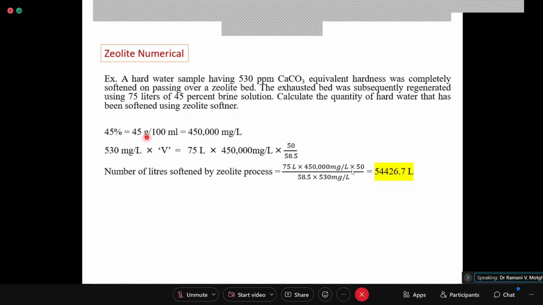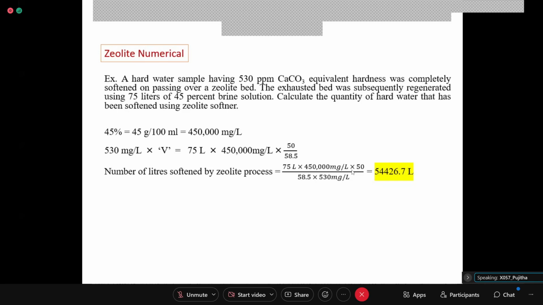And with that ratio, this 45% brine solution is what? 45 grams are dissolved in 100 ml. That means 450 grams are dissolved in 1 liter. The concentration is 450 grams per liter. Then converting grams to milligrams, 450 into 1000. So two things are here. Clear?